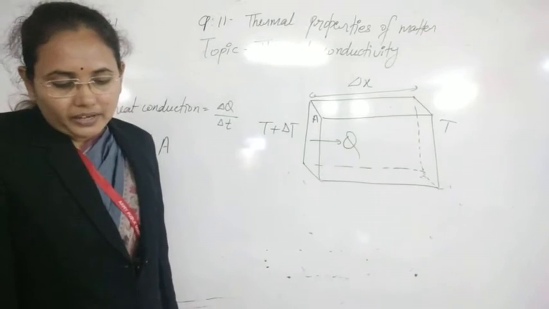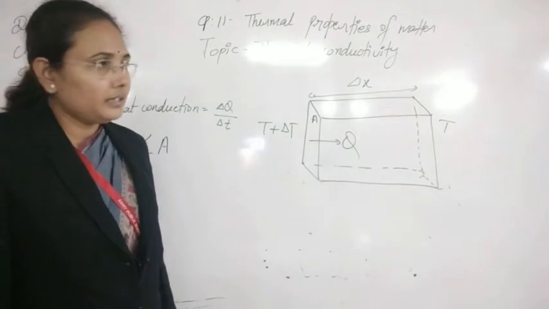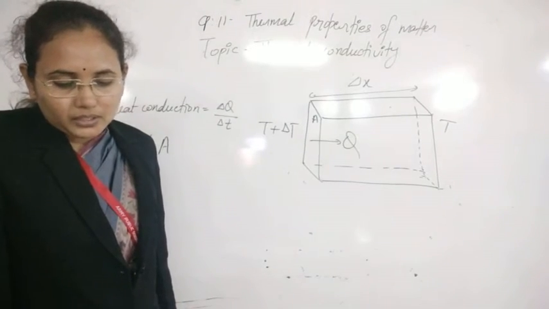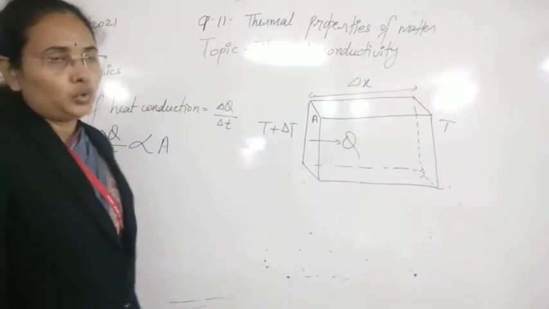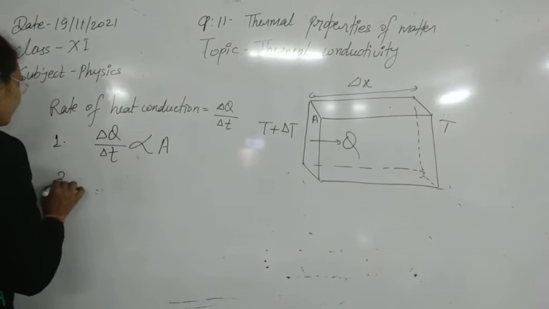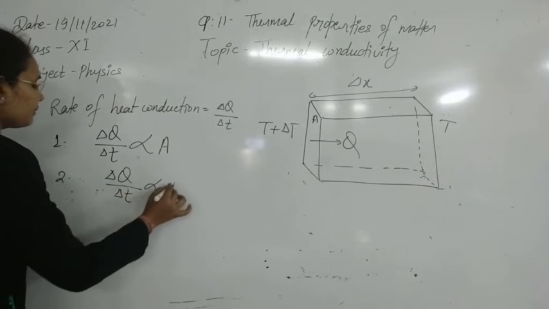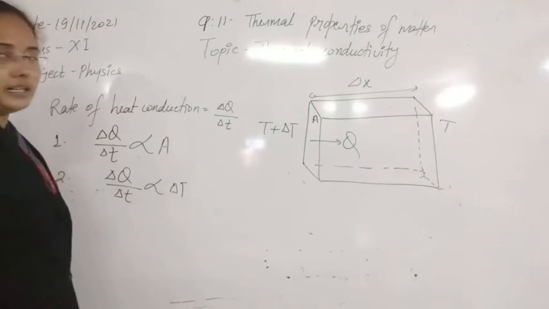Now the second factor: the rate of heat transfer is directly proportional to the temperature difference between the two faces. So delta Q by delta T is directly proportional to delta T.